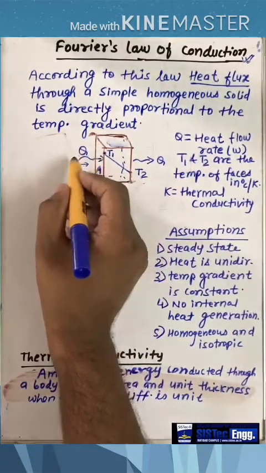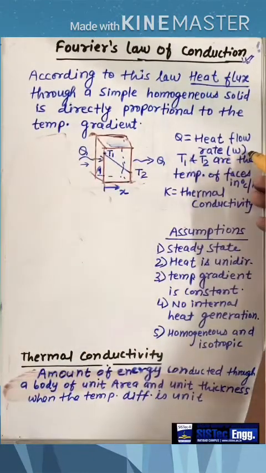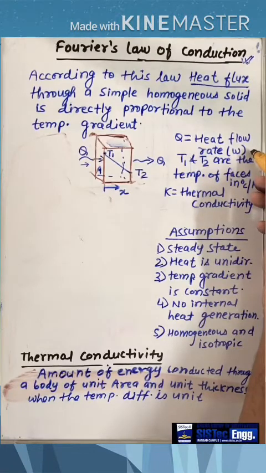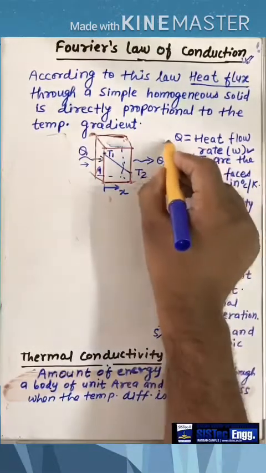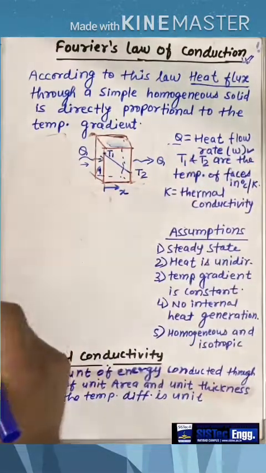So this heat Q is the heat flow rate, which is given in watt. As we know, in the heat transfer subject, the heat flow is always mentioned as the rate of heat transfer. So the unit of Q is joule per second, or the watt.